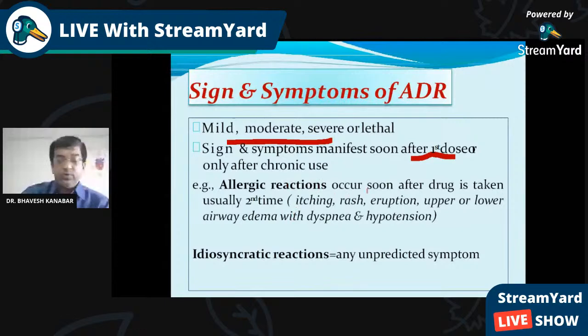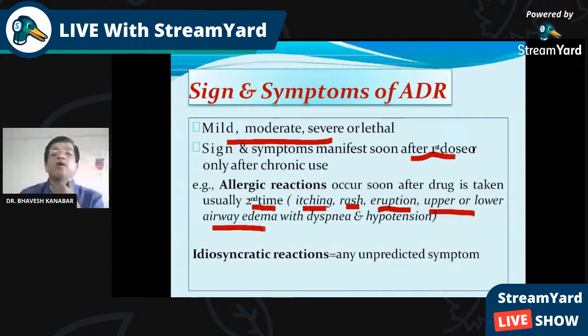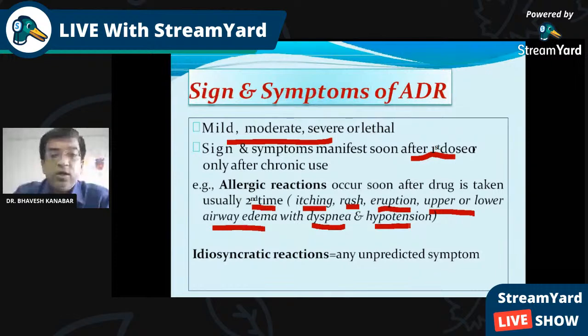Allergic reaction can occur soon after the drug is taken the second time. Signs and symptoms: itching, rash, eruption, so there can be some eruption over the skin. Upper and lower airway edema. Inside the neck there can be edema, and it may lead to difficulty in breathing, so dyspnea, and hypotension.